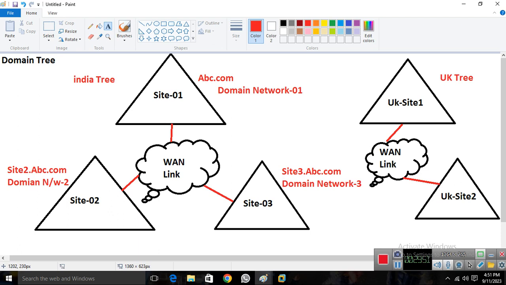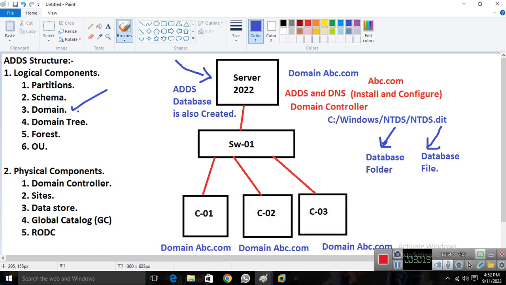Collection of two or more than two domain networks is known as a domain tree, simple. Or you can say the combination of two or more than two domain networks is known as a domain tree. So this is what we have, a domain tree. Now I hope you all understand what a domain tree is.